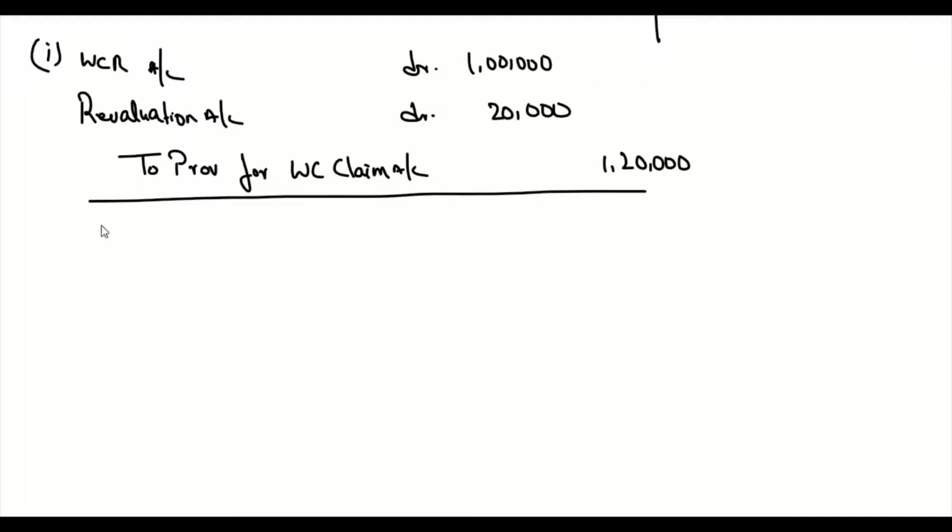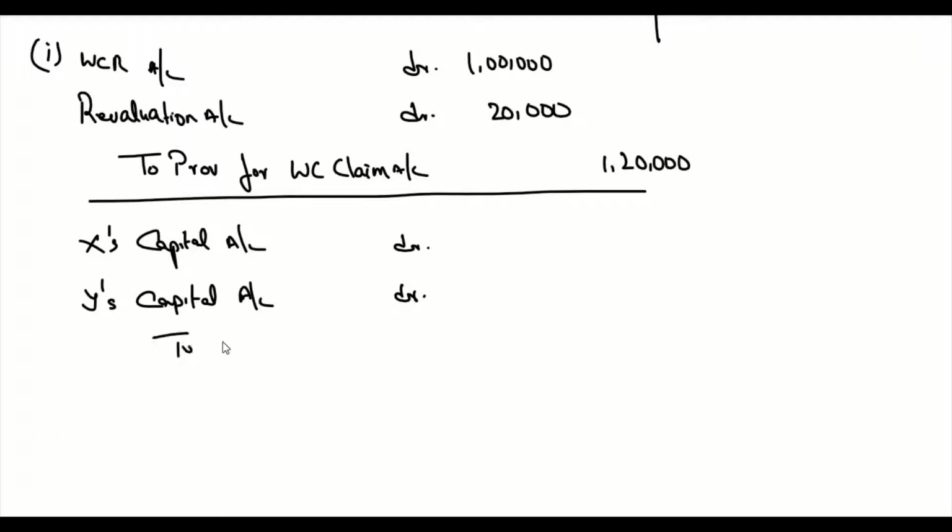There is a loss of 20,000, so X's capital account debit, Y's capital account debit, to revaluation account. So revaluation account is 20,000. If it is divided in 1:1 ratio, it's going to be 10,000 and 10,000.